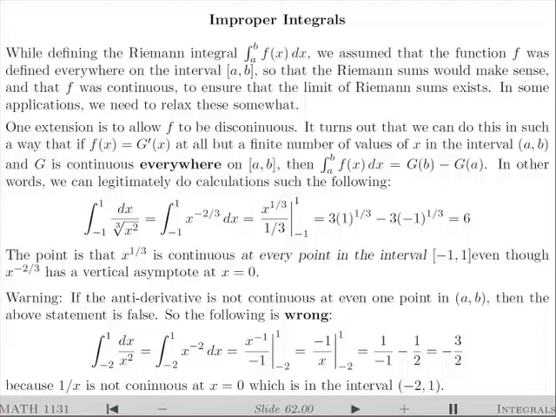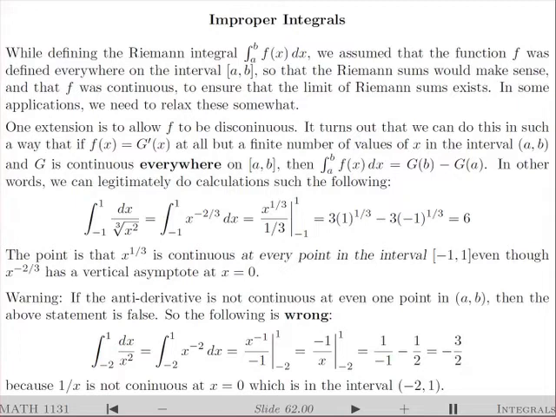Welcome. In this and the next few sessions, we are going to look at our final topic regarding integrals, namely improper integrals. When we define the Riemann integral, we assume that the function was defined everywhere in the interval from a to b, including the endpoints, so that all possible Riemann sums are defined.